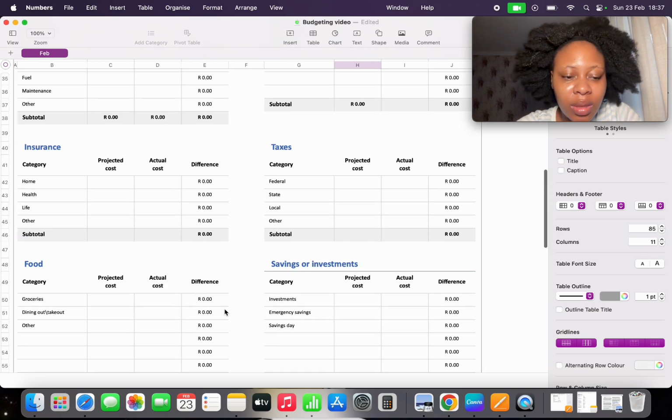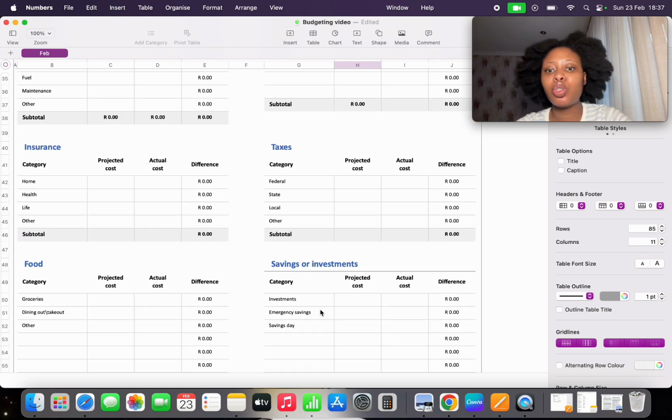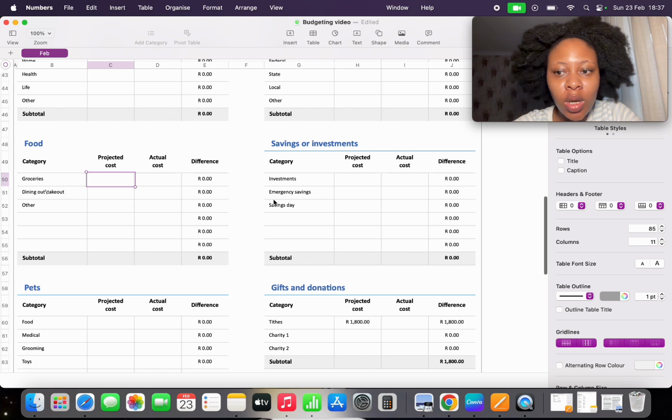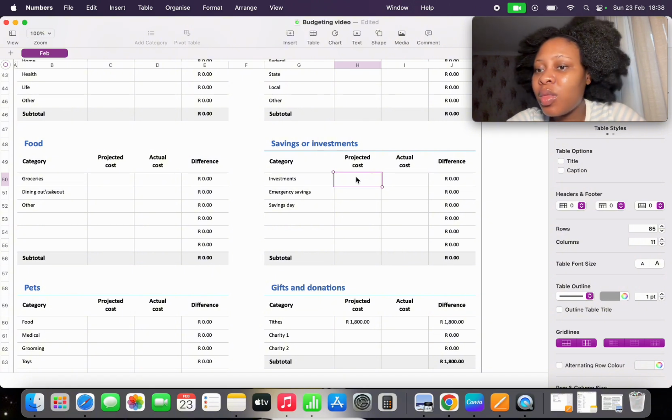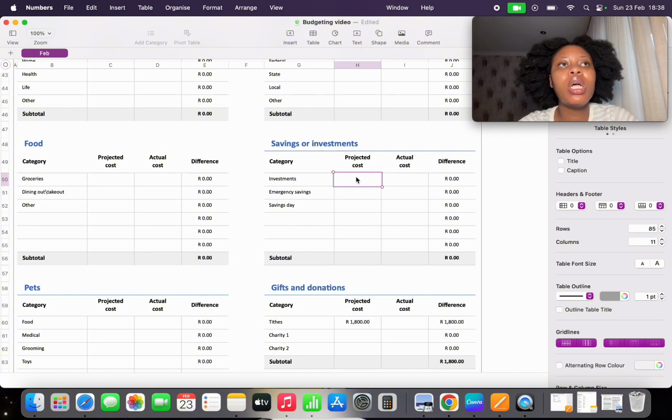The next big thing is now we're looking at two big categories here. We're looking at food and we're looking at savings. So you will hear a lot of people say pay yourself first, and this essentially means before you start paying those expenses, before you start getting debited, actually invest in your wealth. And this means, for me, a couple of things.